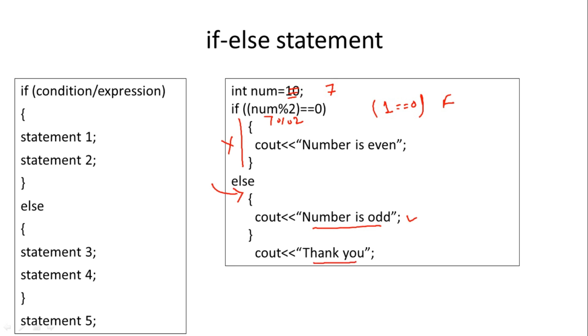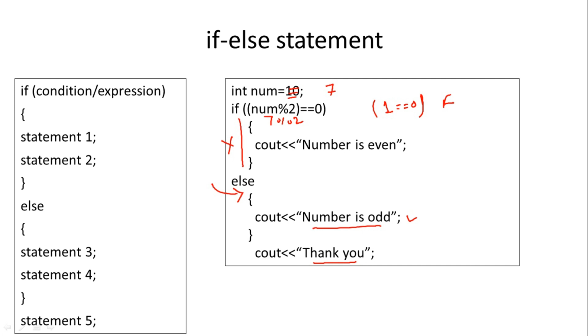So the if statement is used for specifying what is to be executed when the condition is true, and if else is used for specifying two things: what is to be executed when the condition is true, and what is to be executed when the condition is false. So these two are the conditional statements, also called selection statements.